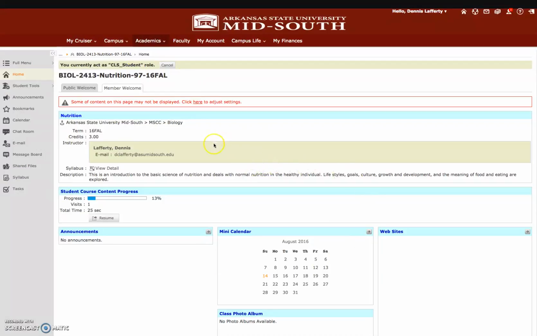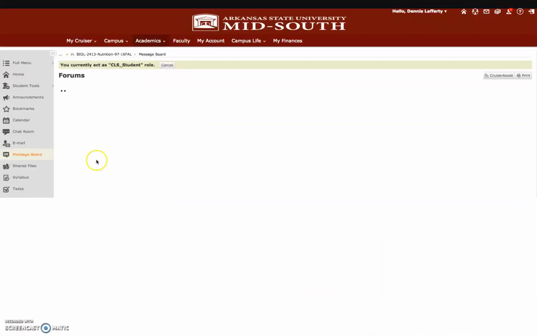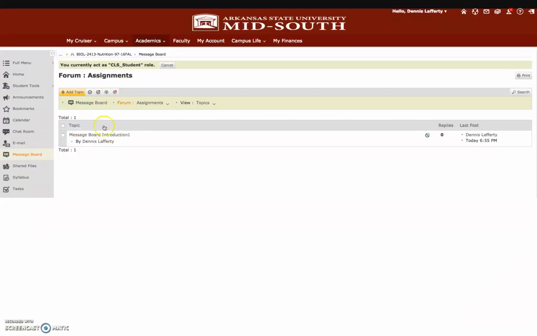When you log in, you'll see something similar to this right here. One of the things that you have to do for a grade is each week you're going to have to participate in a message board activity. And right over here on the side you can see that there is the message board forum here. Not everything is up, but this is where you would click and come to each time, and then each week there's going to be a different topic of which you respond to.